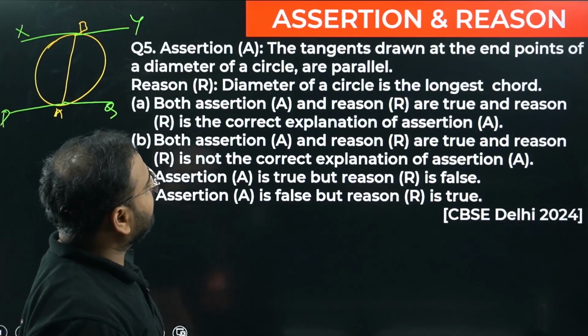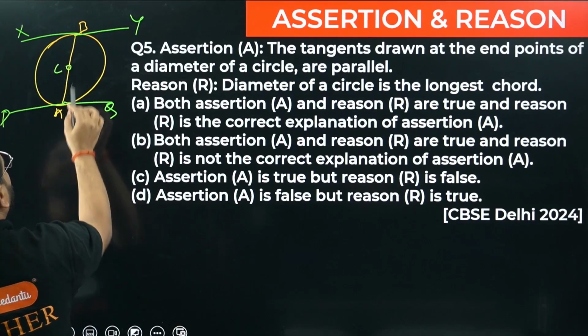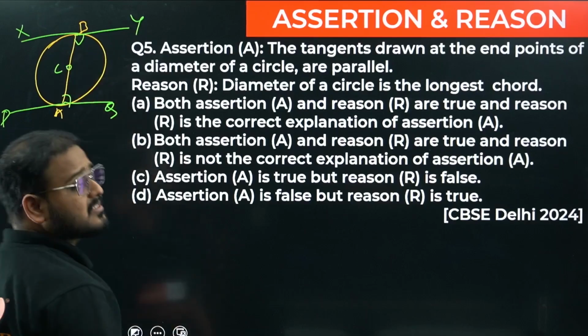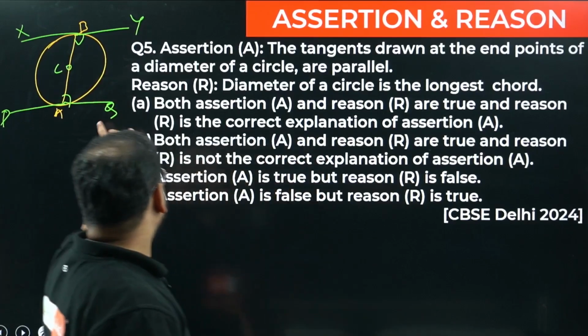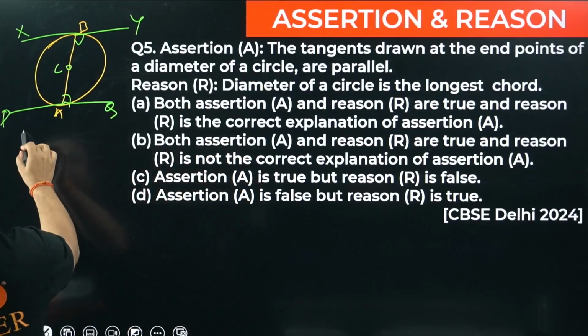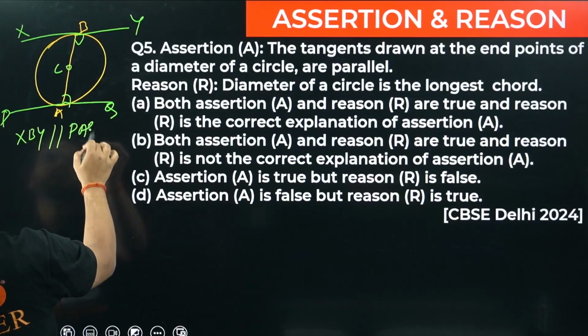At the end points they are parallel, correct? Because check here, if this is the center, let's say C, this will be 90 degrees and this will also be 90 degrees. How much is this? Co-interior angles: 90 plus 90 is 180 degrees. It means line XBY is parallel to line PAQ.